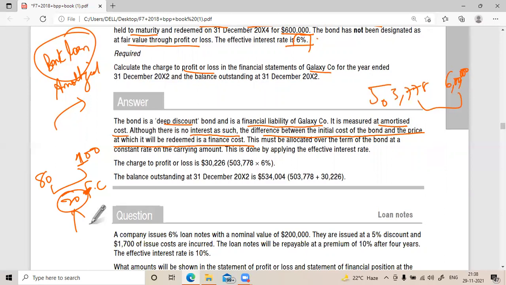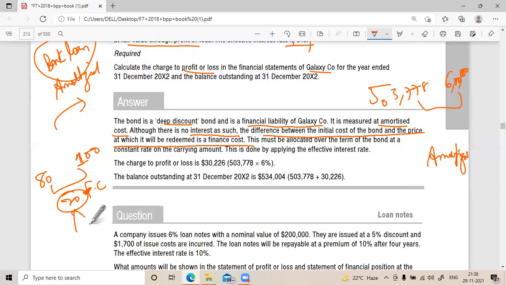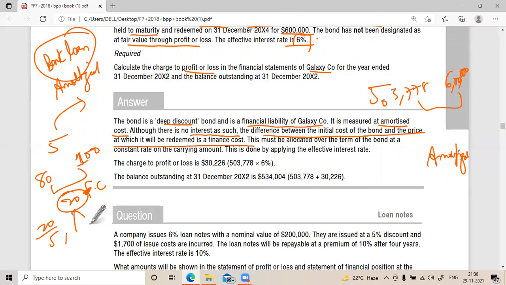Understood? Yes. So this must be allocated. I will divide that and allocate the cost in equal amounts. That is called amortization. So this 20, if it is a 5-year bond, I will divide by 5. So every year I'll give 4. This must be allocated over the term of the bond at a constant rate on the carrying amount.